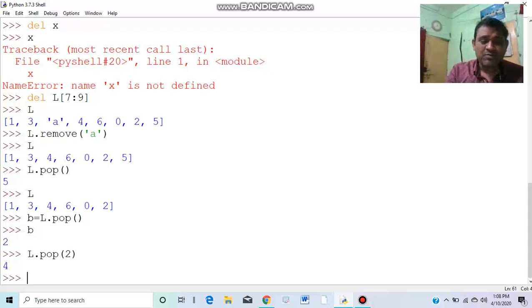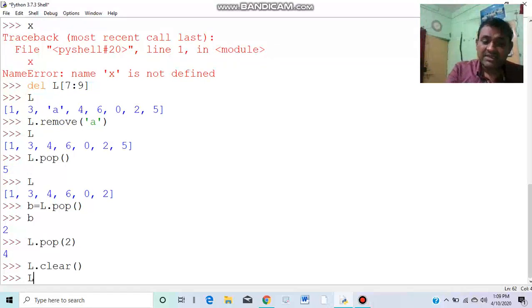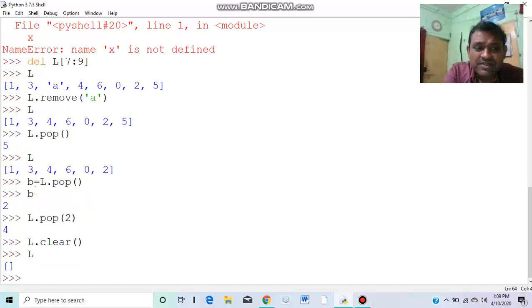And now this is clear, L dot clear function, clear. L has been cleared, there is nothing in L. So this is different from del. del clears the list from memory, but clear does not, it clears the content of the list. And with del, the entire list is removed from memory. So this is the major difference. These are the main functions. A few more functions are here.